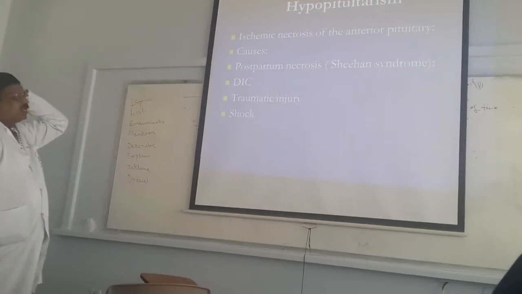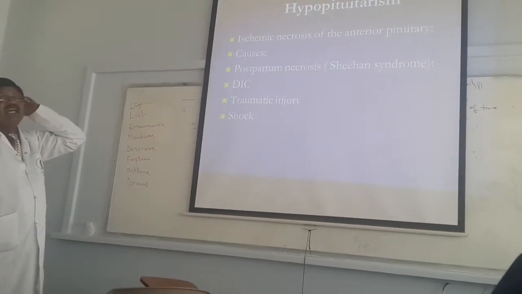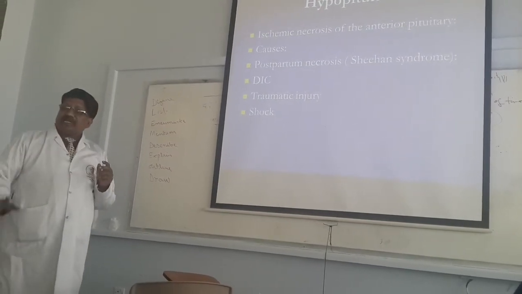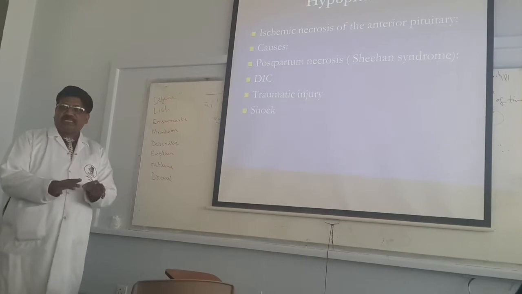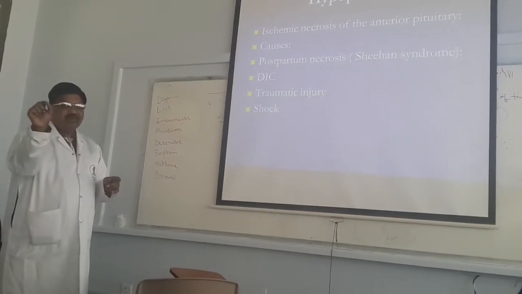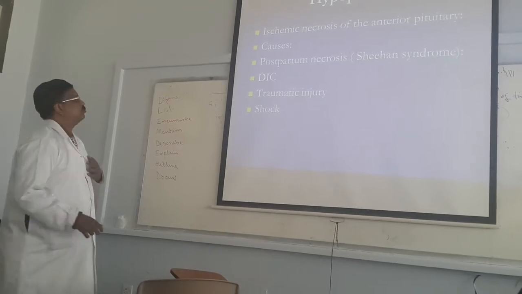Coming to the ischemic necrosis of the pituitary gland, it is called Sheehan syndrome. Ischemic necrosis of the anterior pituitary occurs postpartum, after delivery of the patient. There is a necrosis of the pituitary gland. It is called ischemic necrosis. It is called Sheehan syndrome.